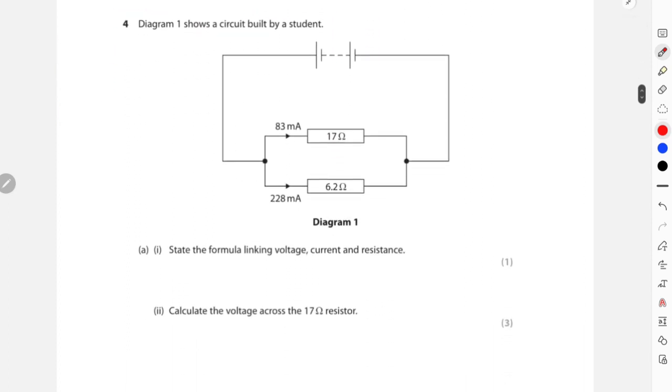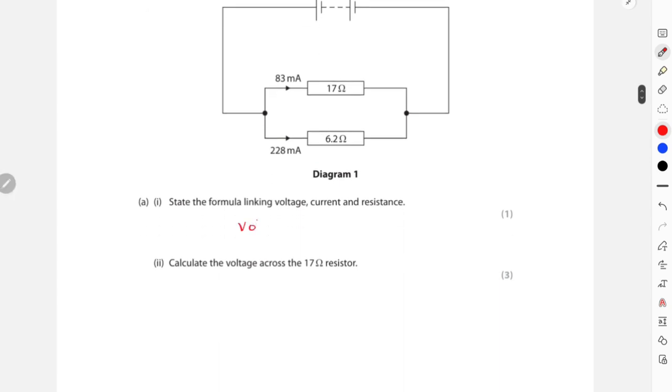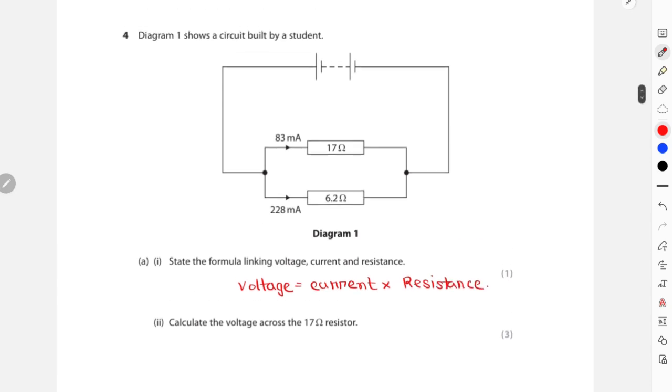This is about circuits. We need to state a formula linking voltage, current and resistance, which is voltage equals current times resistance. Now in this circuit, we can understand that this entire combination of 17 and 6.2 ohms is connected in parallel, right?